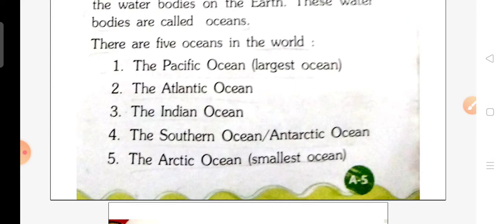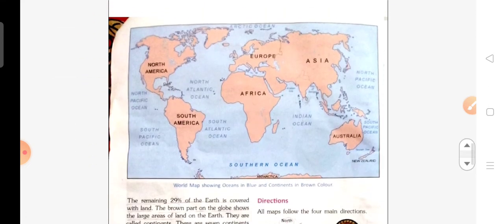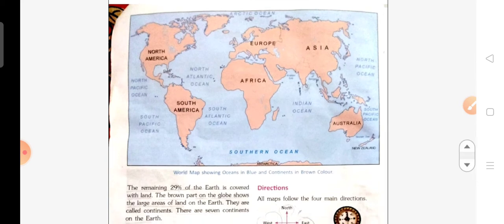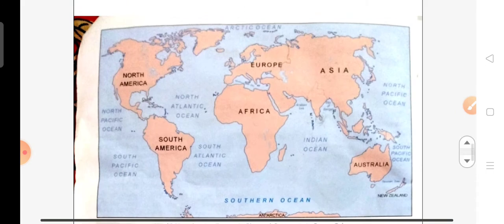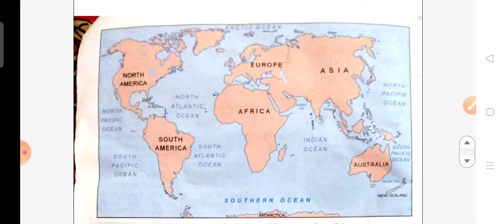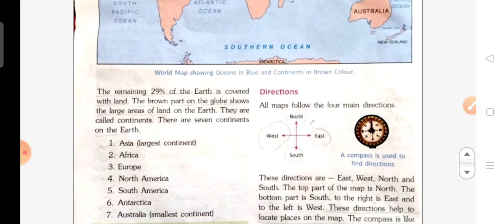Now, children, let's move to another page. Here you can see the world map. The blue parts are oceans and the brown parts are continents. The remaining 29% of the earth is covered with land. Children, the remaining 29% of the earth is covered with land.